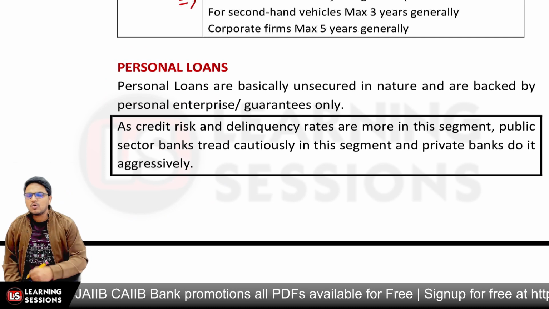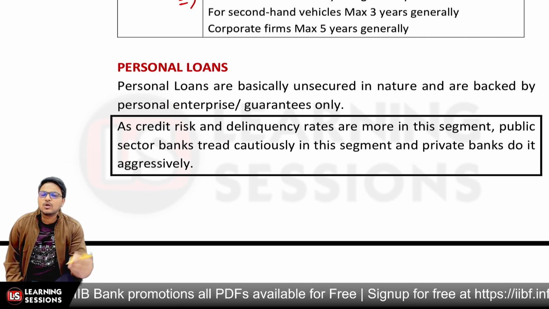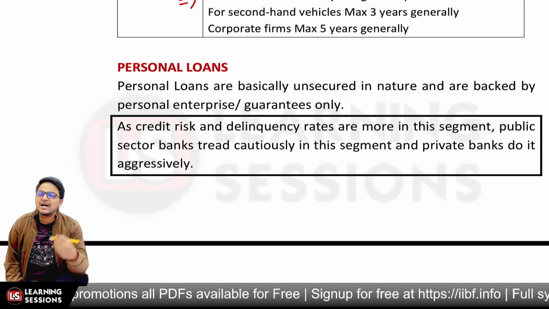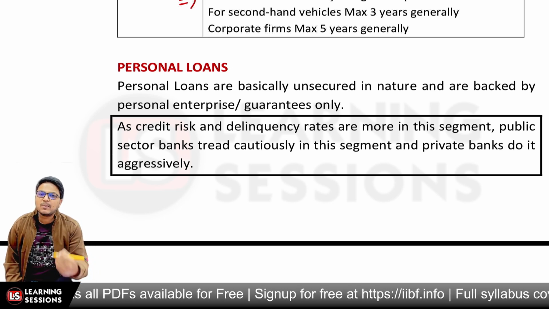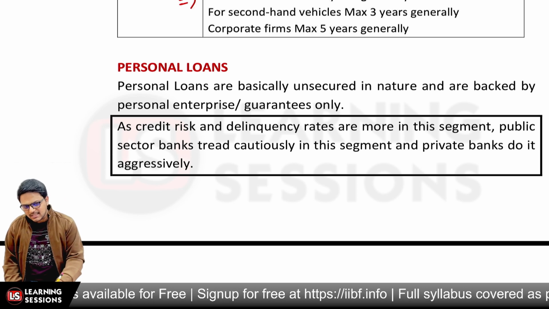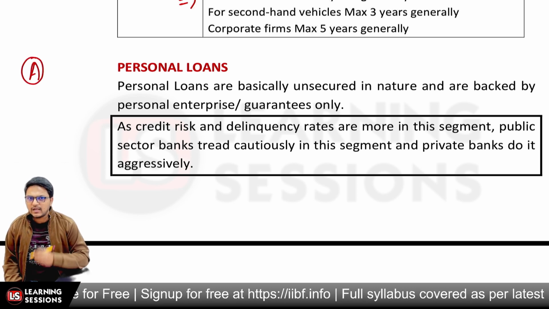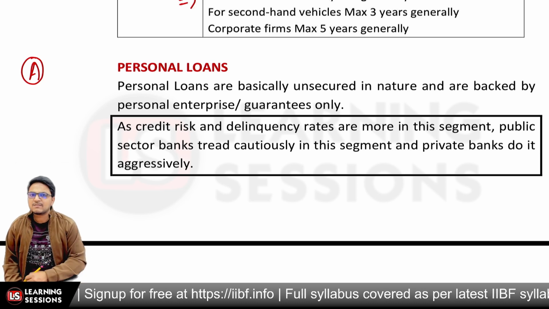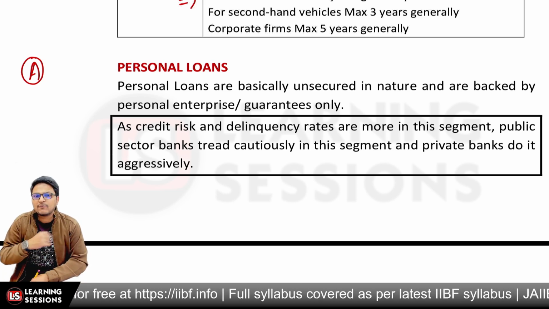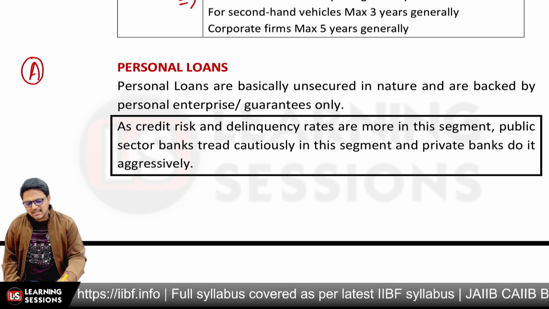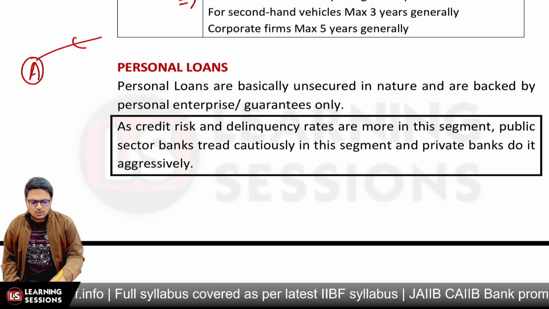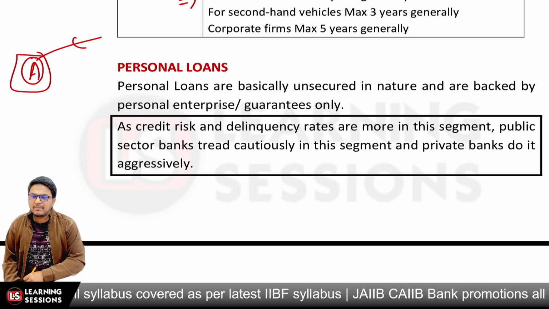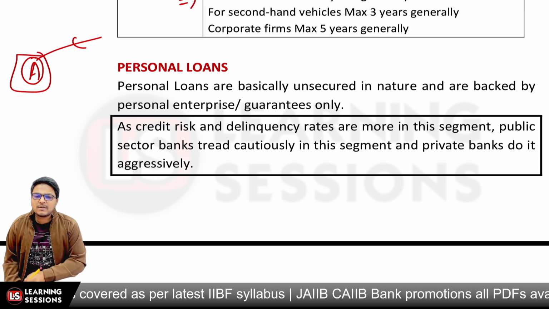Now personal loans are actually unsecured loans, because those are disbursed based upon the personal guarantee of the borrower. Let's say A is a borrower and he wants to take a personal loan for any of the expenses, for family maintenance, for any other purposes. Now in that scenario person A is disbursed a loan based upon his own guarantee only, on personal guarantee only.